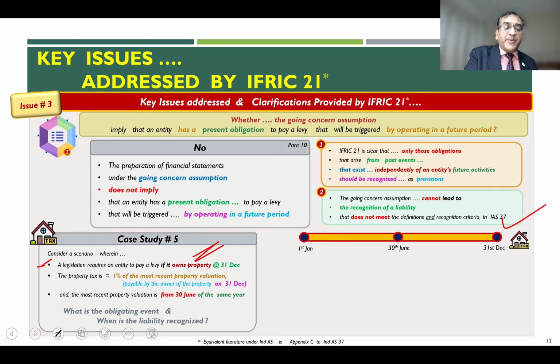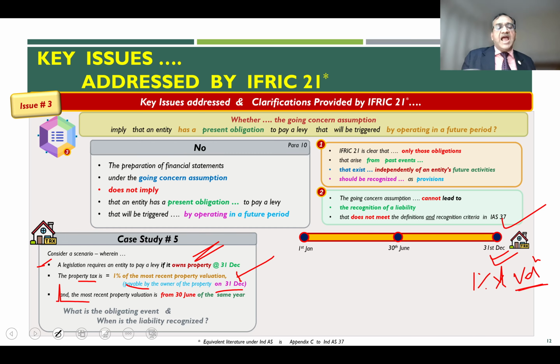And in that case, the property tax payable is 1% of the most recent property valuation payable by the owner on 31st December. That means you will pay here 1% of the valuation, most recent valuation. And what is most recent valuation?